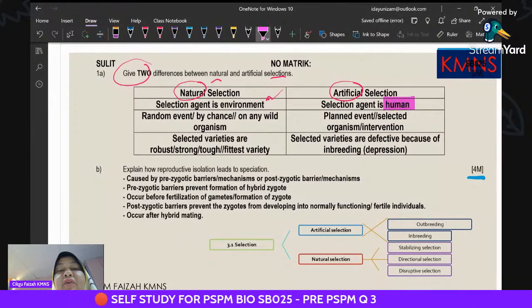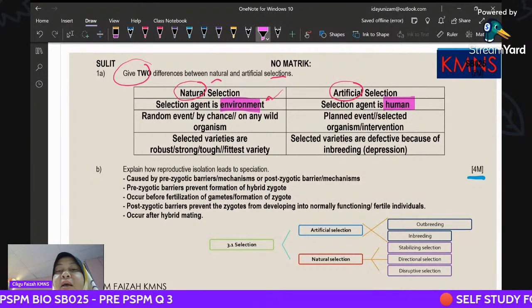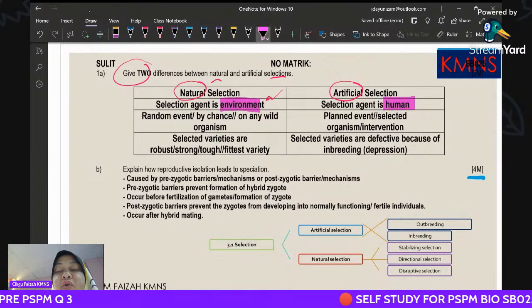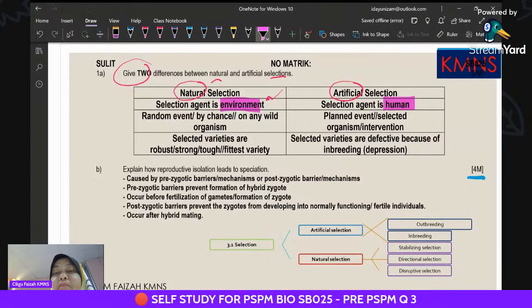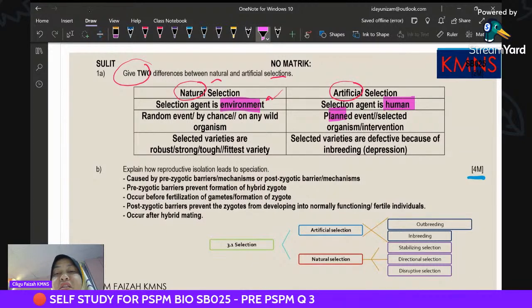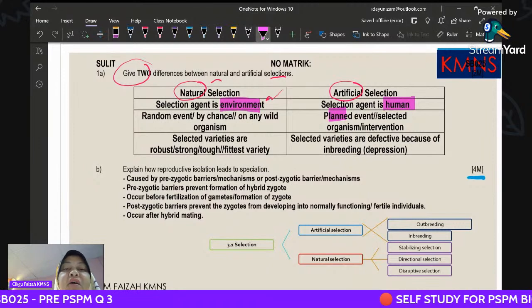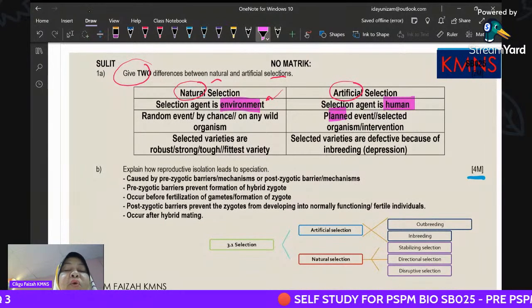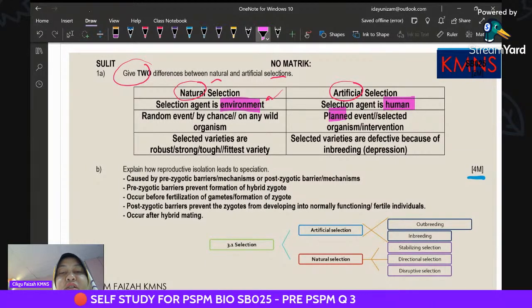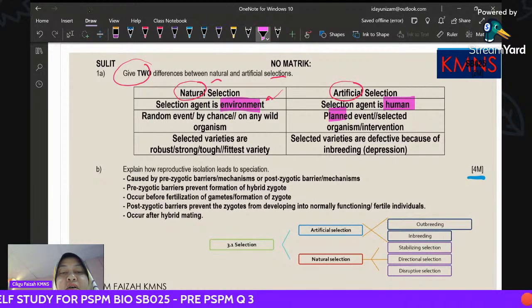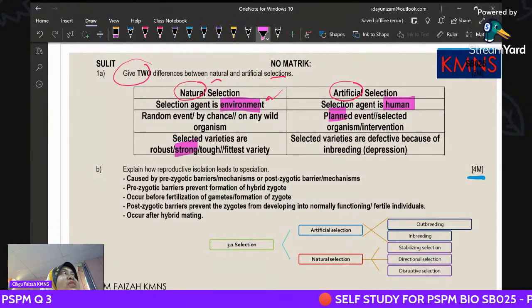It depends on how the environment creates the pattern of the selection. But for artificial selection, we are the ones who plan, decide, or intervene in the selection. And when it is determined by the environment, natural selection is what we call a strong selection, and the fitness is quite high.